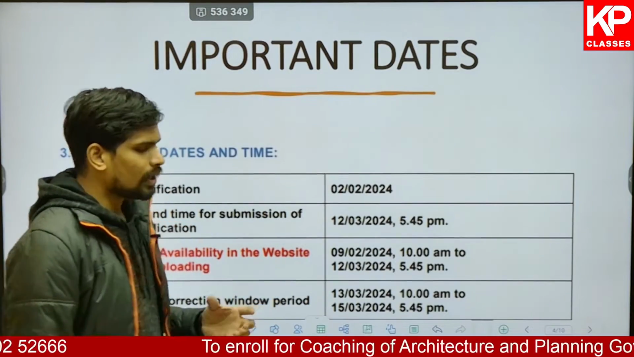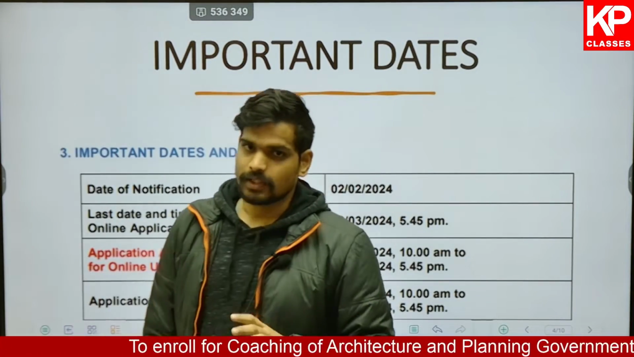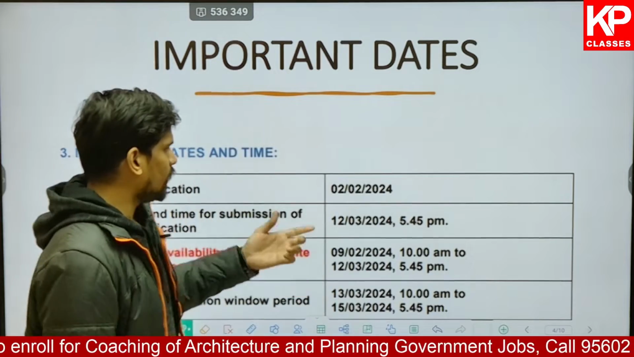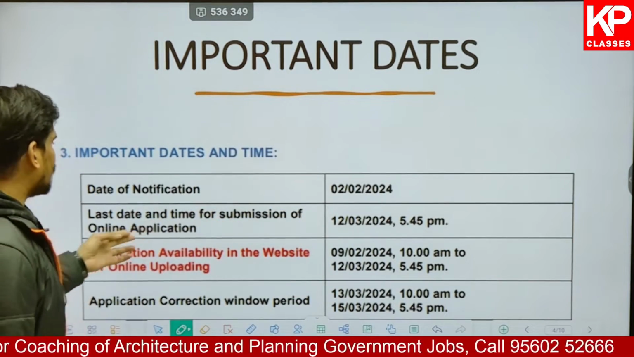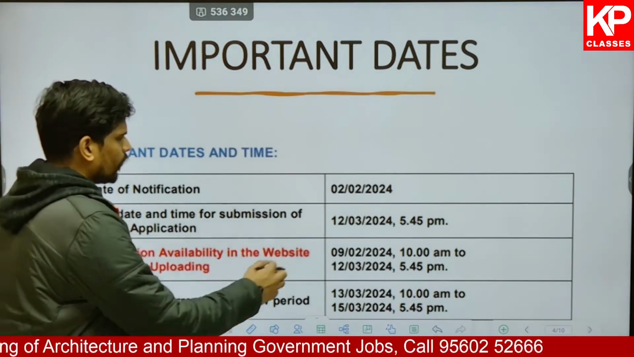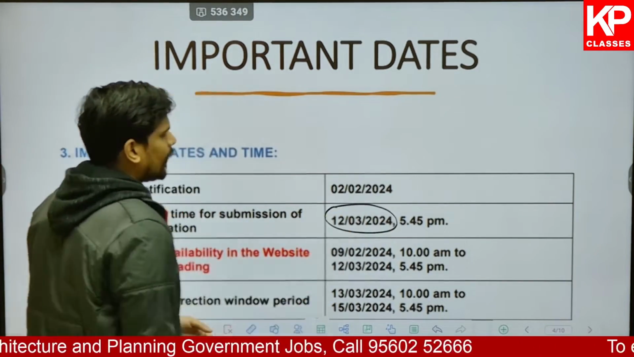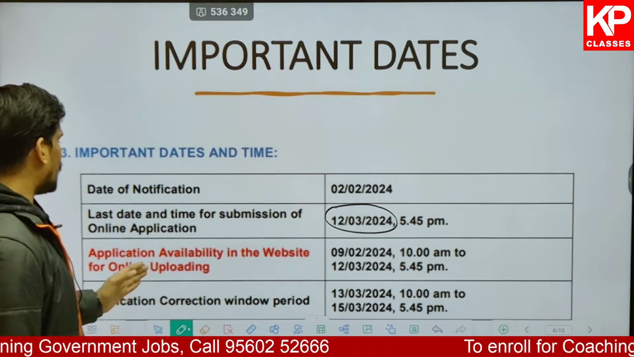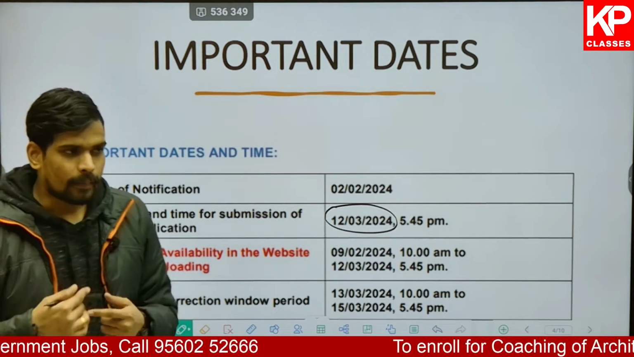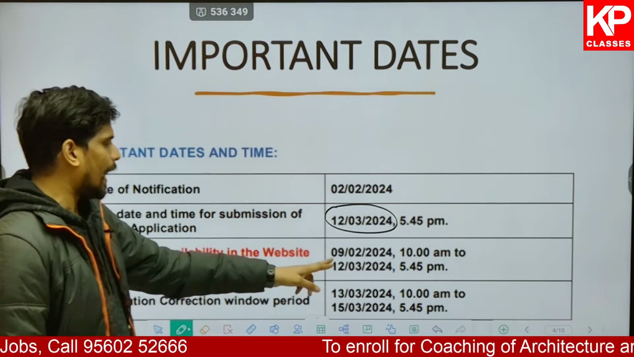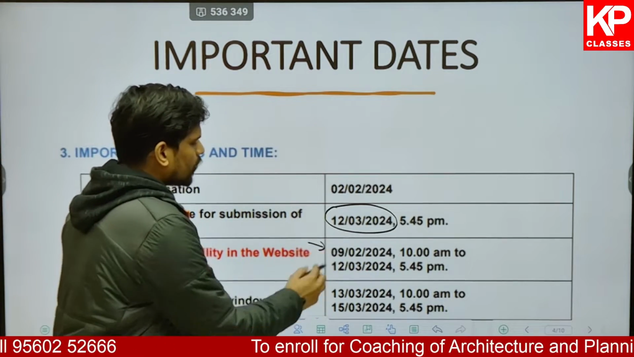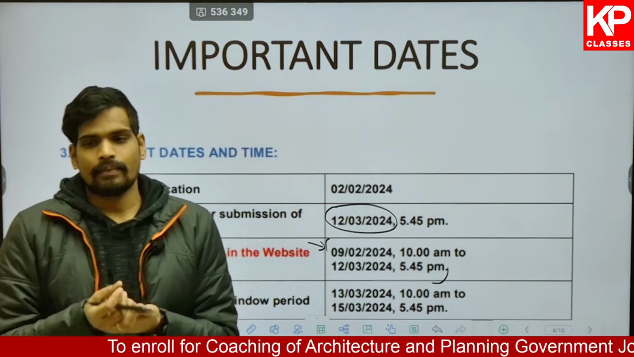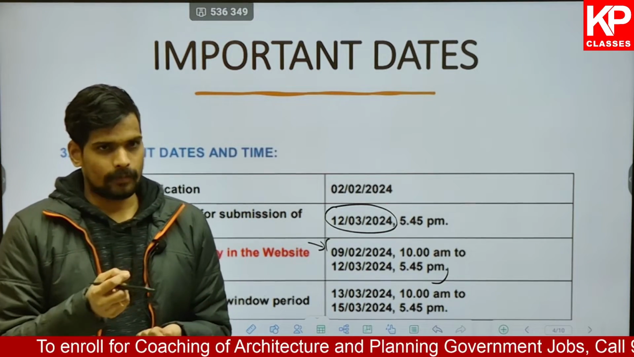Let me take you through the important dates first for this particular application. As I told you, the official notification was released on 2nd of February, and the last date for the submission of the full application is going to be 12th of March, the next month. And also the availability of the website for your application, it would be from 9th of February. So from the time span of 9th of February to 12th of March, they also have mentioned the time, so please make note of it as well.